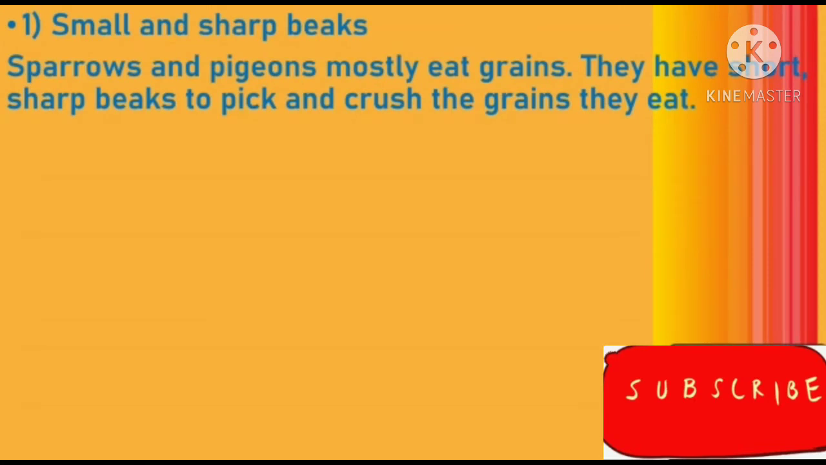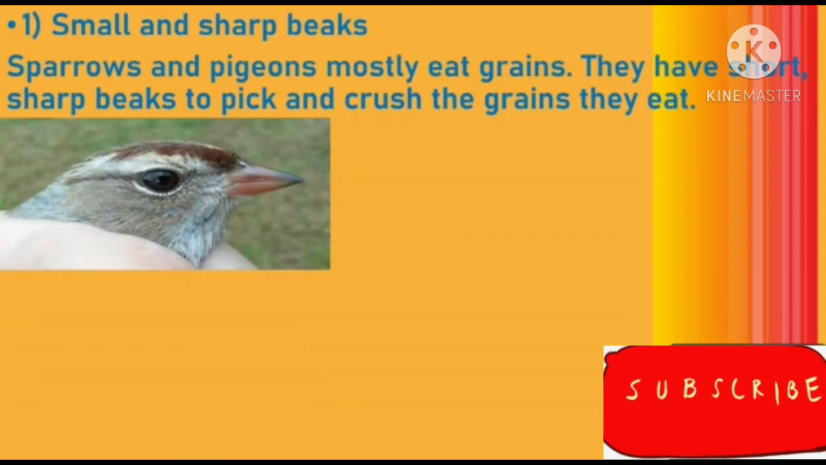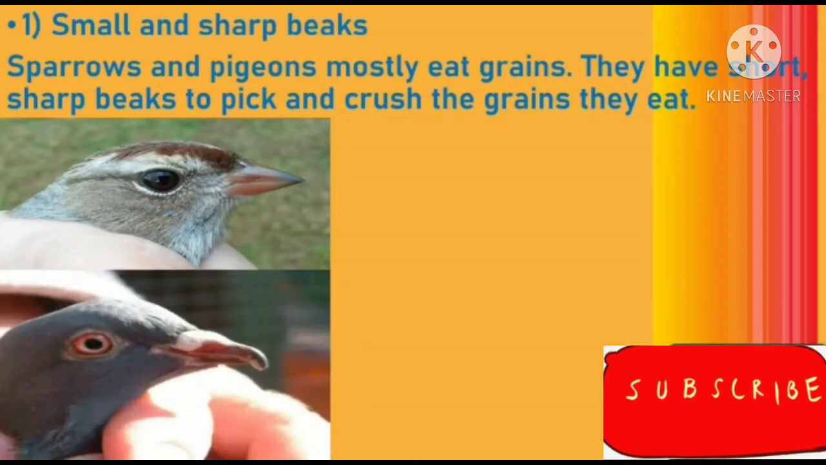First one, small and sharp beaks. So let us know more about the small and sharp beaks. Sparrows and pigeons mostly eat grains. Yes, they are mostly eating grains. So the first image you can see is of a sparrow and the second image is of a pigeon. Now carefully look at their beaks.